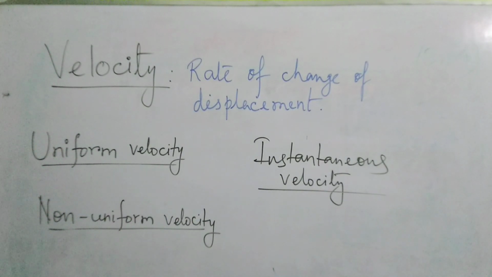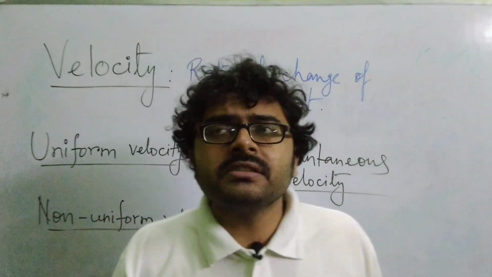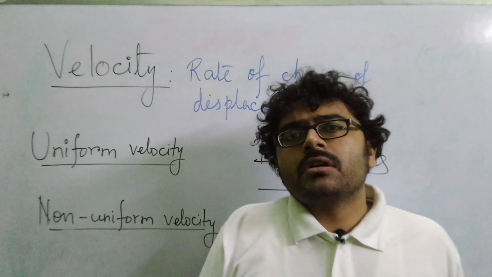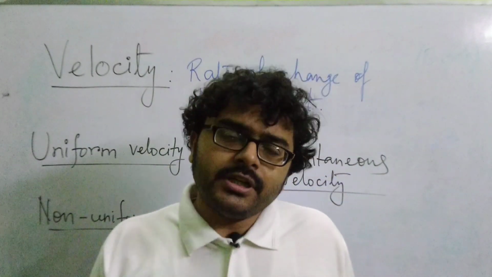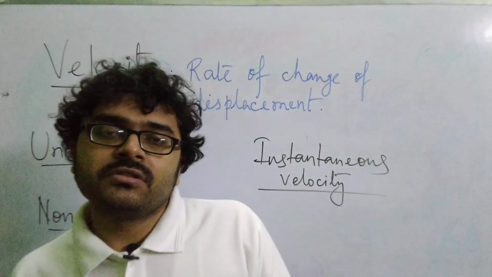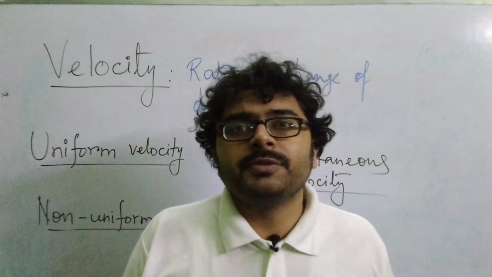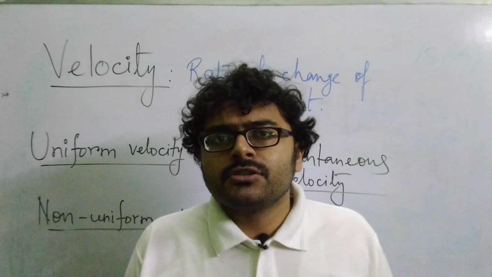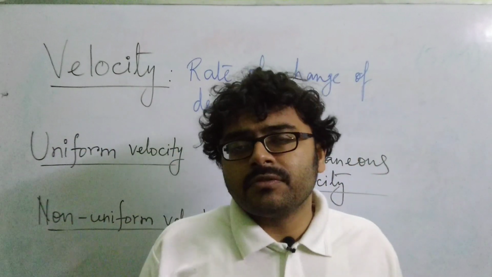Now please note one thing: when you are saying that a body is traveling with uniform speed, as we have discussed in the previous class, it is not necessary that the body will also have uniform velocity. A body moving with uniform speed can have uniform velocity or not, because direction may change. So the velocity can be non-uniform even though the speed is uniform.